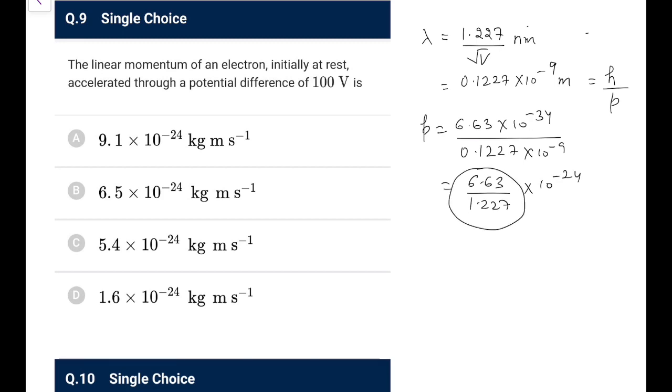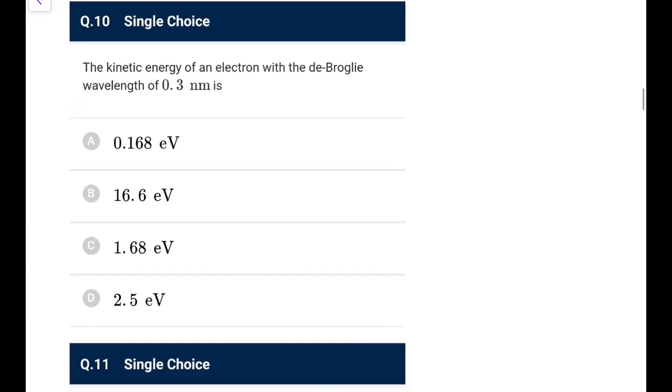So looking at this, it would be approximately 12 fives is 60, so it would be 6 point something. So go for 6.5 into 10 to the power minus 24 kg meter per second. Now the kinetic energy of an electron with the de Broglie wavelength of 0.3 nanometer is.